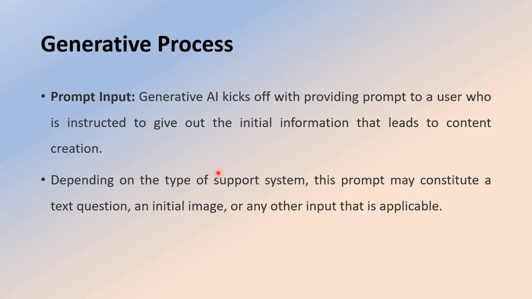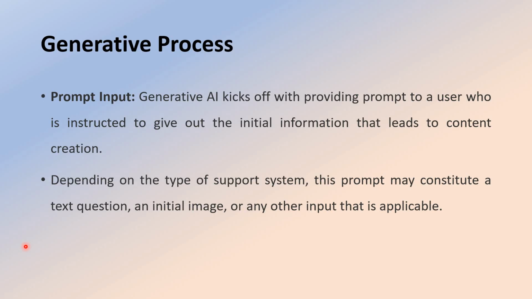Depending upon the type of the supporting system, the prompt may constitute text. What kind of prompt normally? It may be a text question, an initial image, or any other input that is applicable. Based on the prompt, it will generate the text or audio or video. That prompt should be clear and specific, and clearly understandable to the model.